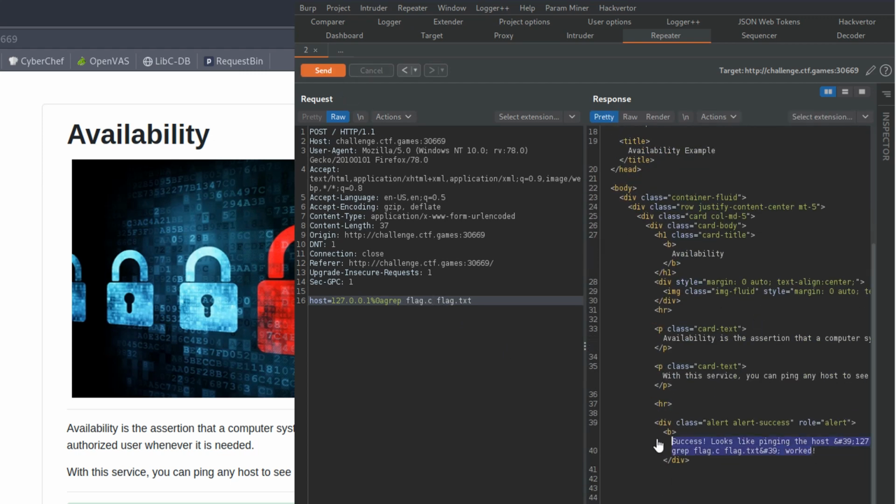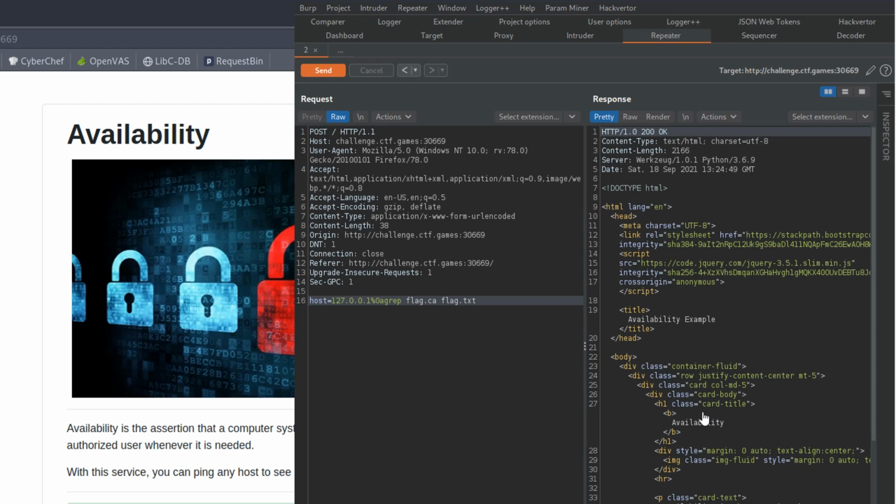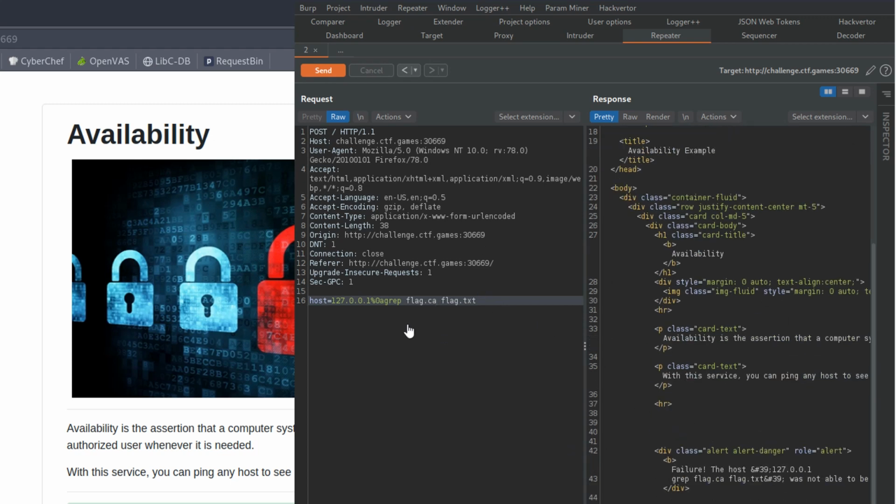And we get a success with C. So we know that the first character of the flag is going to be a C. And now we can basically go through the same process. Let's do A. We get a failure. Let's do B. And we can basically work our way through and extract each character of the flag this way. So it's kind of similar to the blind SQL injection challenges that you might have done in the past.